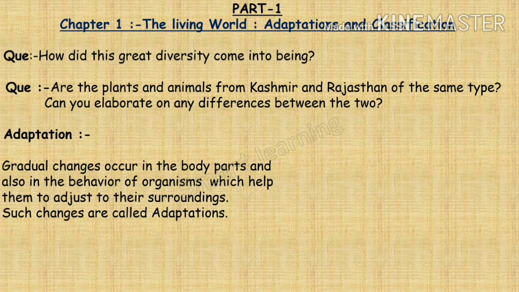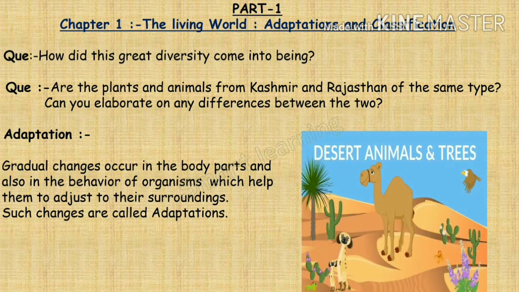Whatever changes we can see in the body parts of the animals or in the behavior of the organisms to adjust to their surroundings are called adaptations. Got it, everyone? I hope you all understood till here this topic. Okay friends, next topic.